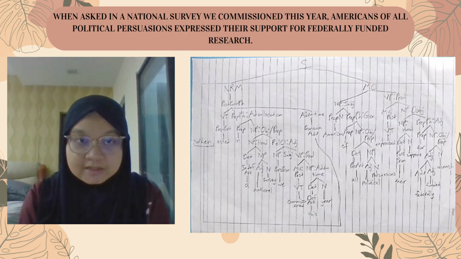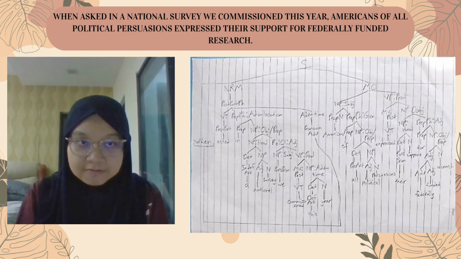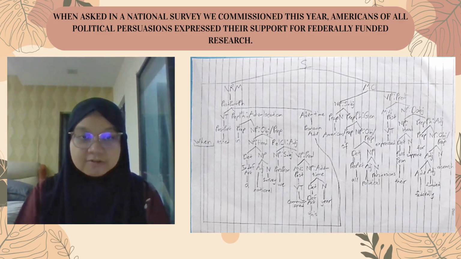The prepositional phrase for federally funded research functions as a complement of the noun. This construction allows an action or idea to be packaged as a noun, which is characteristic of formal and academic writing. It demonstrates how a noun phrase can carry propositional meaning, similar to the function of a noun clause.